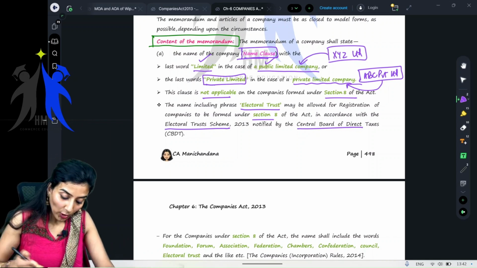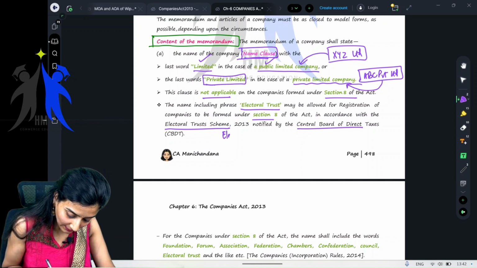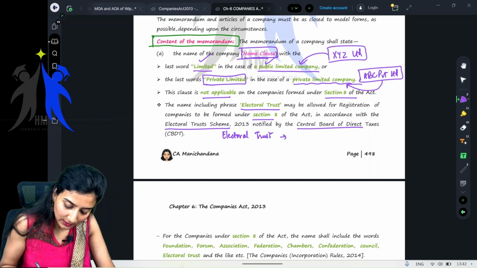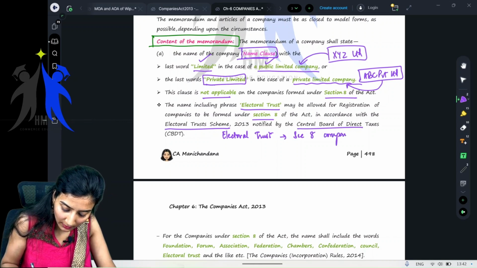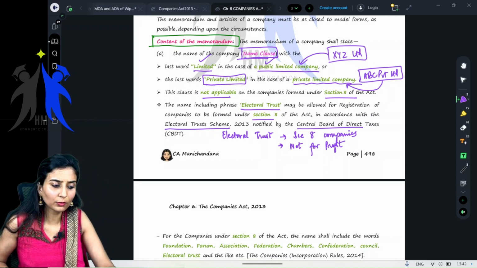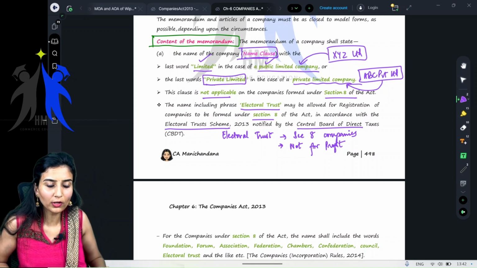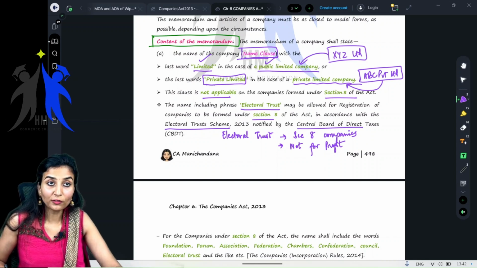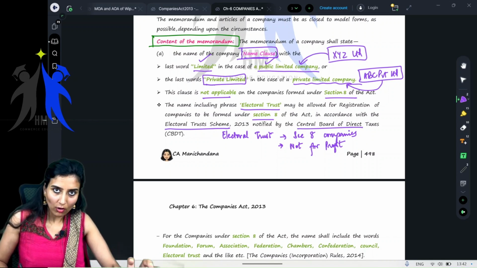Ma'am, one second, we did not understand what you read just now. See, children, they are talking about electoral trusts. What are these? These are Section 8 companies, meaning they are formed not for profit. These are not for profit organizations. What is a Section 8 company? Basically formed for charity purposes, or some other cause which you know.